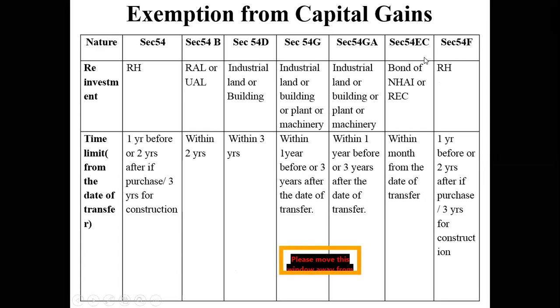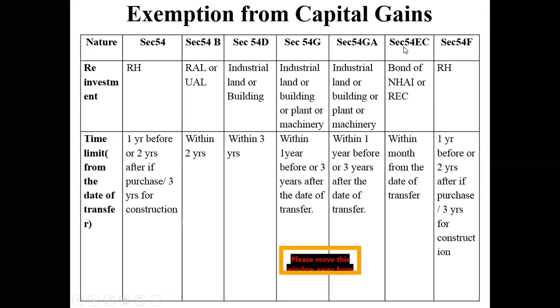And in case you do not want to invest your money, or if you don't know where to invest your money, you can invest it in the bonds issued by the National Highway Authority of India, or REC, that is Rural Electrification Corporation. If you invest this money in these particular bonds issued by the Government of India, not only will you be able to save tax, but you will also get interest on whatever investment you do. That is one of the advantages of Section 54EC.